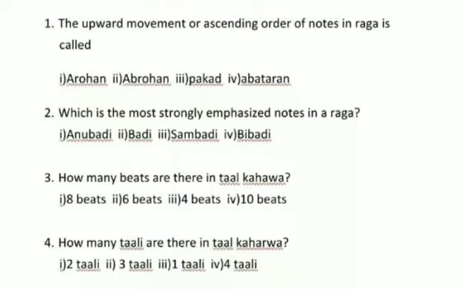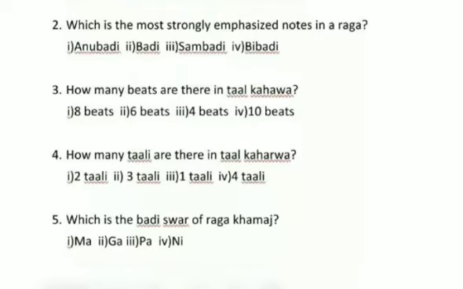Just for the practice. The upward movement or ascending order of notes in a raga is called, 4 options are there: Arohan, Avarohan, Pakad, Avataran. Arohan, there is Saregama Padhanisa, upward movement. So this is the answer, Arohan, you know. And Avarohan, Sanidha Pamagaresa, that is a downward movement or descending order. So if the question is upward movement or ascending order, this is Arohan.